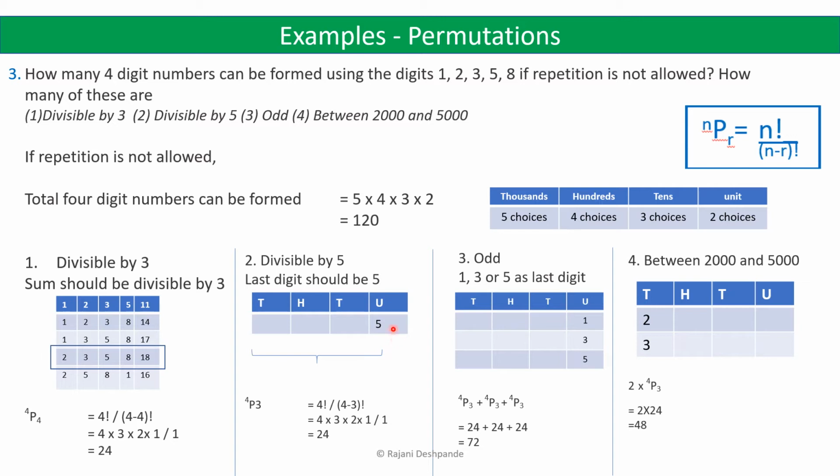We don't have any option there, but the remaining 3 places can be formed with the 4 remaining digits, since 5 is used in the units place.